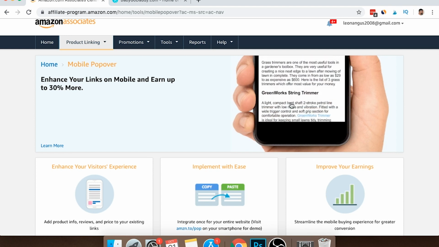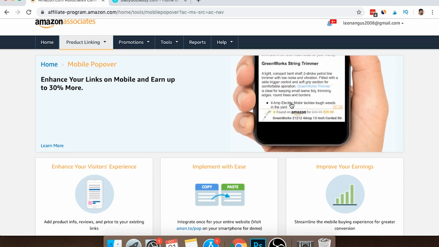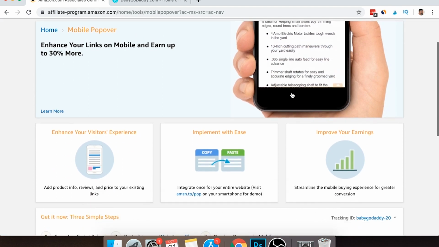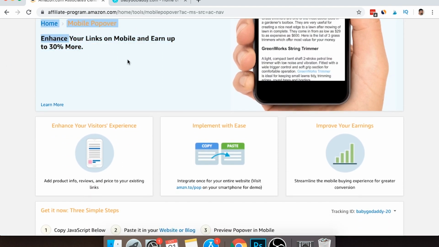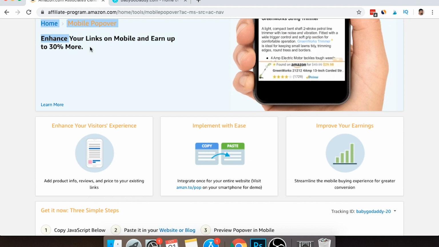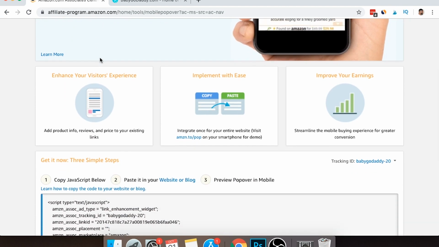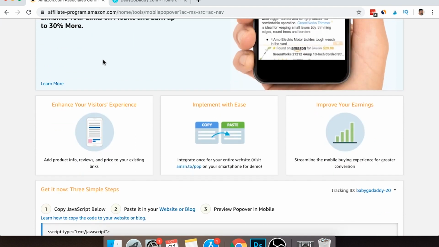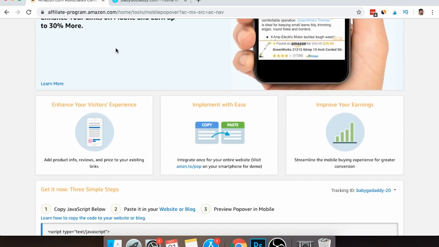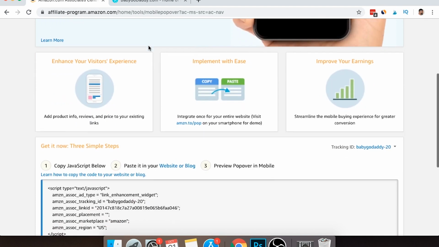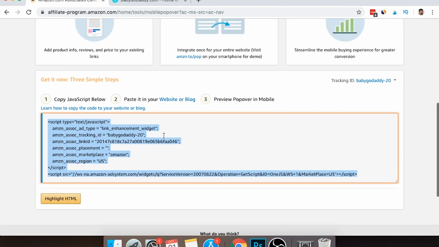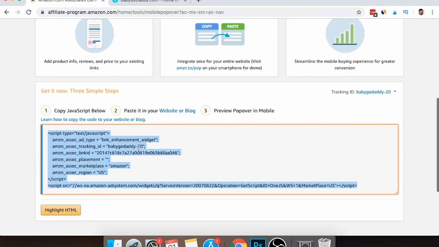But before you leave and end this video, I'll show you exactly how it looks in action anyway. Alright, so you can see here, enhance your links on your mobile site by up to 30% or more. Now this particularly works on mobile only, so it's pretty good, as if you have desktop customers, it won't pop up on there. So what we need to do is grab this code down here, we're going to apply this into the site, and then we're basically going to go and test it.